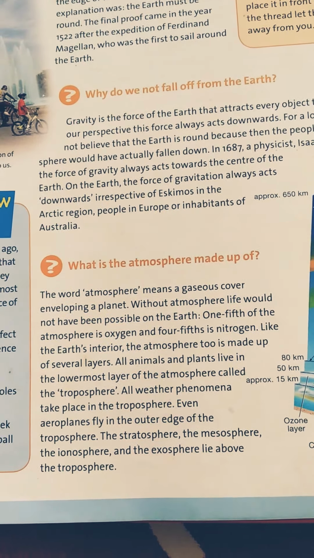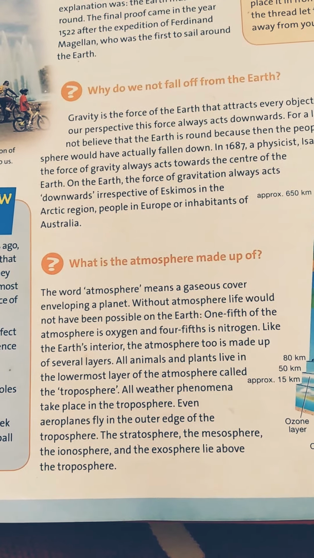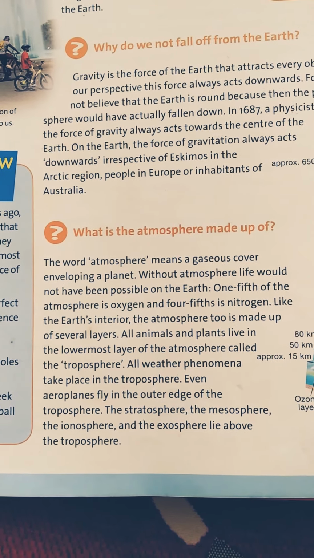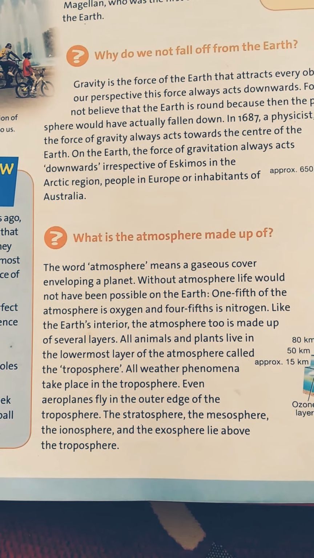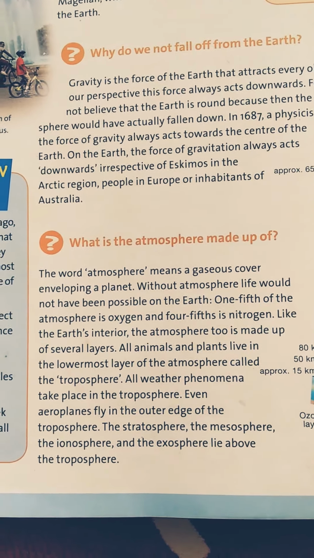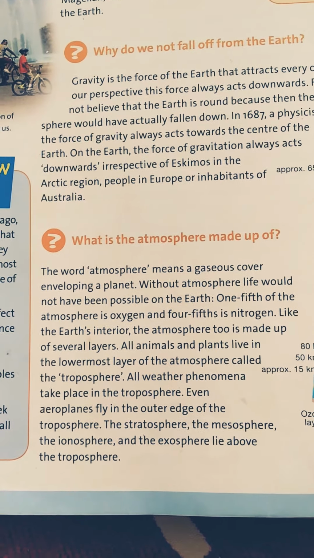We took the example of an onion, that the Earth is like an onion with different layers. Like that, the Earth's interior has different layers. Similarly, the atmosphere comprises different layers.